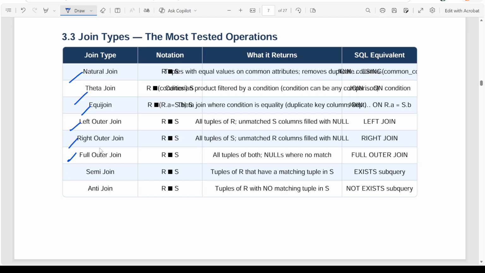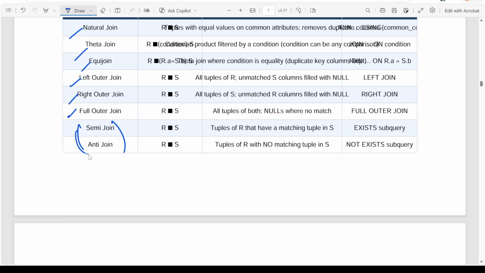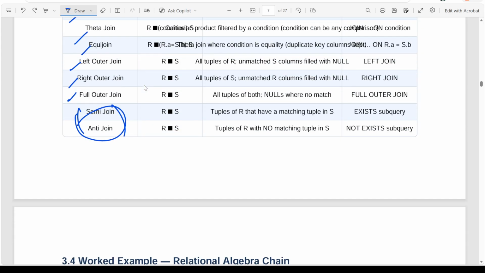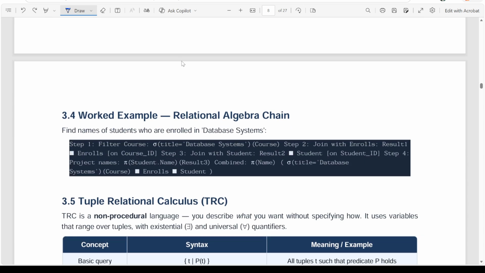Among all these, whatever is more important and more frequently asked in the exam, we will see in more detail, and give an overview of the less important ones, like semi-join and anti-join. These things are not very popular and are rarely asked in the exam, so we don't want to focus much on them. We will focus more on the important things, right? As part of the course, when you go through the lecture material, you will get to know what I'm saying. Okay.